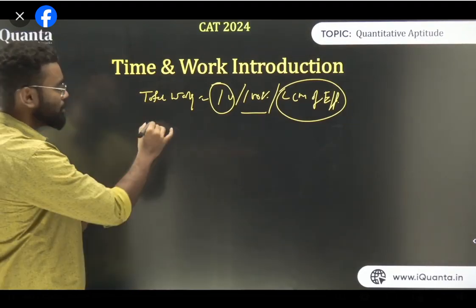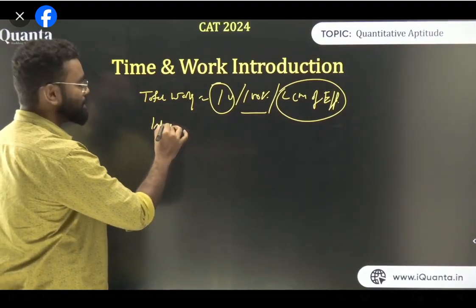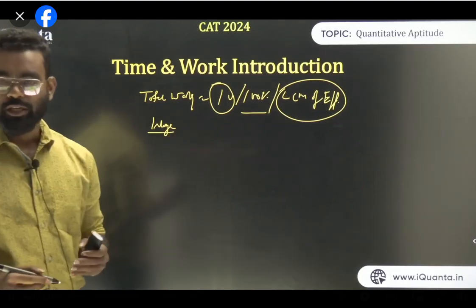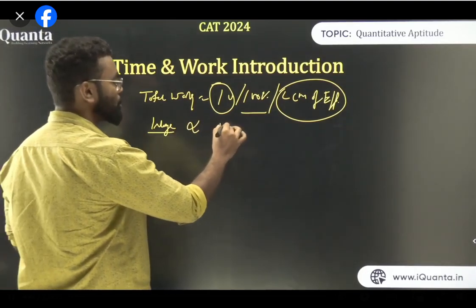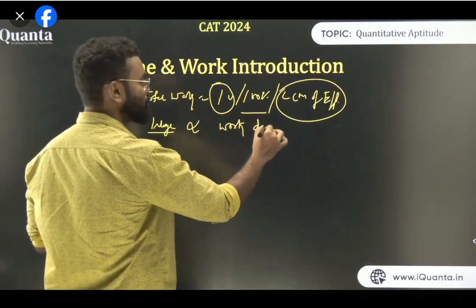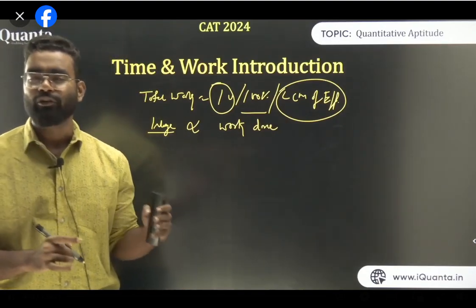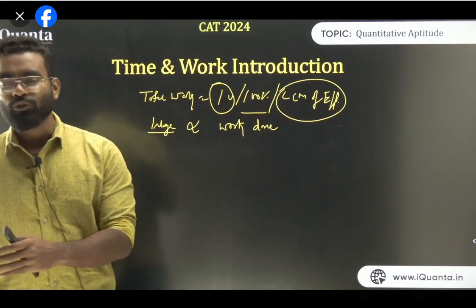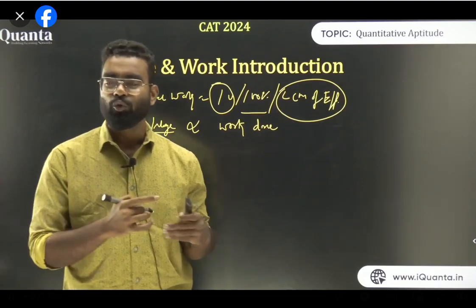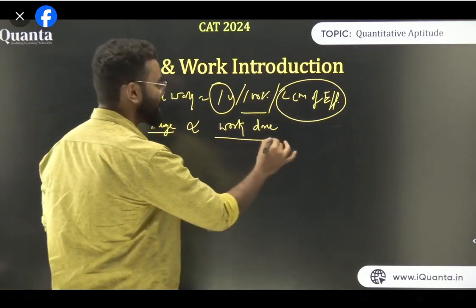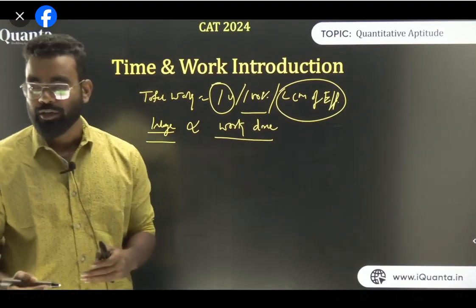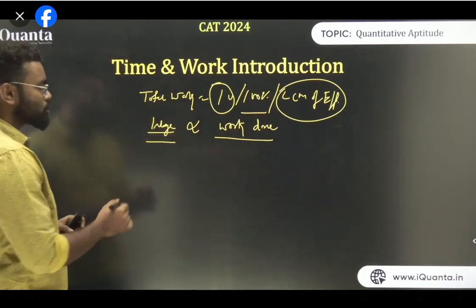Second, you need to understand wage. What do you mean by wage? Wage means how much money you get. Let's say you have worked on something, you get a wage. So your wage is also directly proportional to work done. What does it mean? It means if you have done half of the work, you will get half of the money. If you have done 1/4 of the work, you get 1/4 of the wage. So wage and work done are directly proportional. If work increases, your wage will also increase in general. Clear?